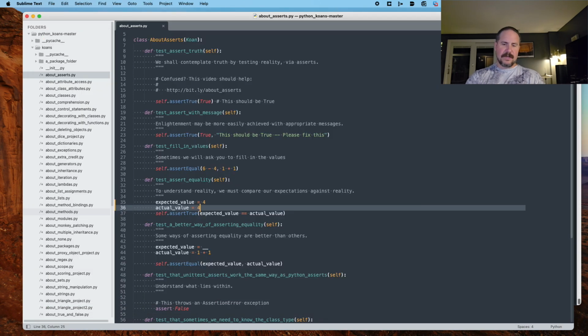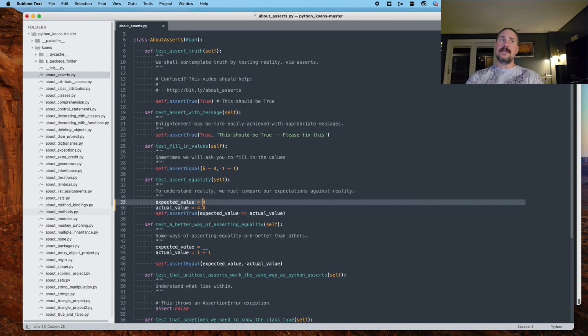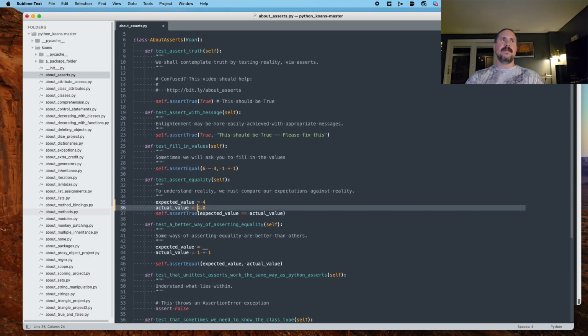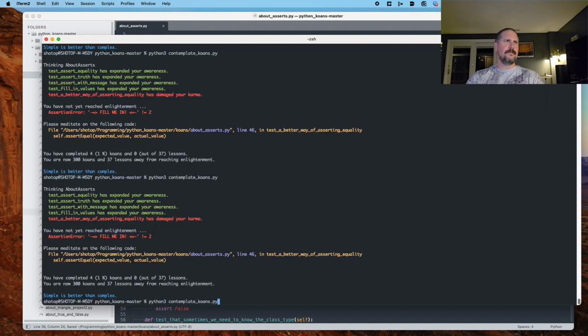One thing I would expect not to pass is when we compare the integer 4 to the float 4.0. Decimals in programming are referred to as floats. I think that's a valid statement. I think that's a true statement. And they are 2 different data types. And so I'm curious if this will actually fail. I would expect it to. No, it has not.